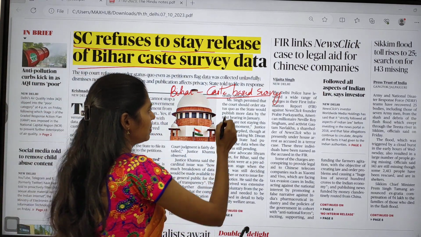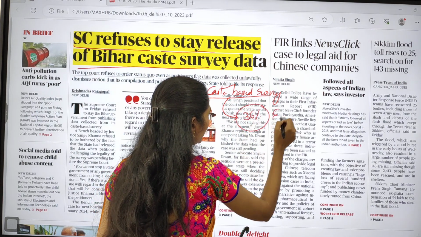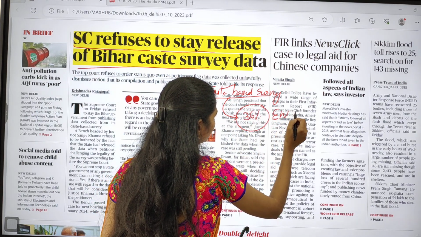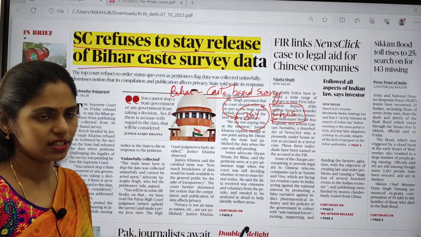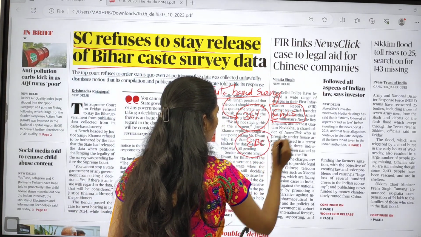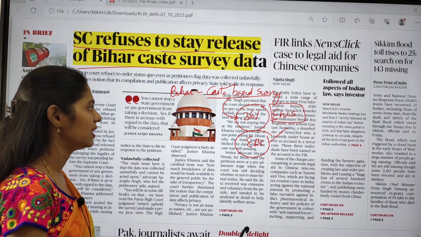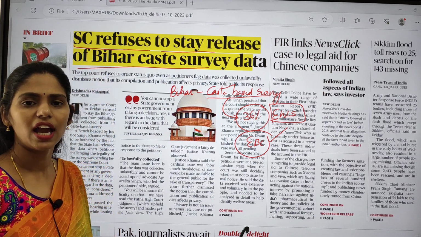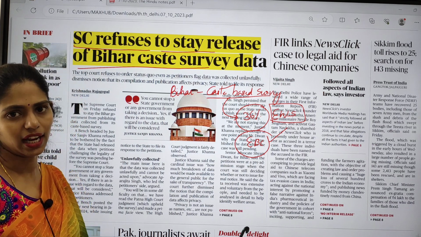In this caste-based survey, it said that about 36% of society belongs to the extremely backward classes, that is, EBC. This article mainly says that yes, we have 36% economically backward classes.